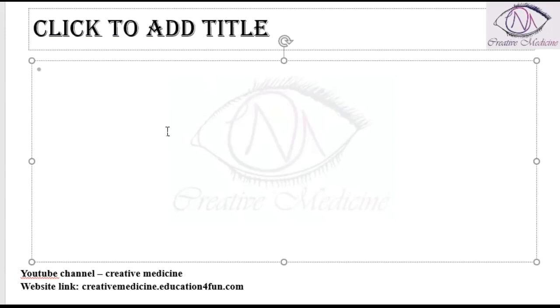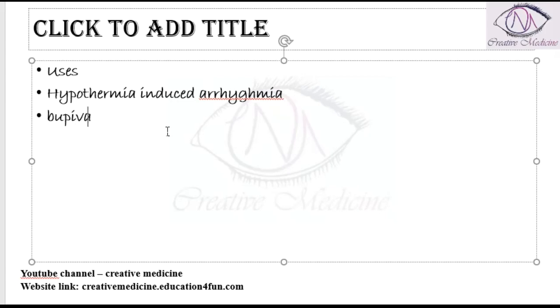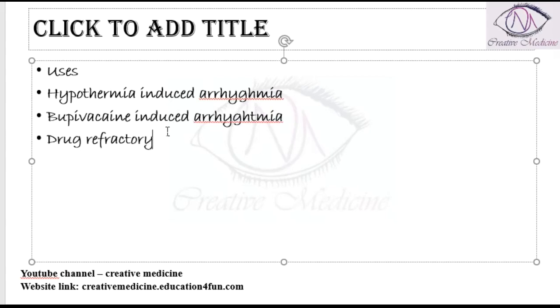So, uses of bretylium. Bretylium can be used in treating arrhythmias. Especially, it is used in treating hypothermia induced arrhythmias. It is used in bupivacaine induced arrhythmias also. Then we can also use it in drug refractory arrhythmias.